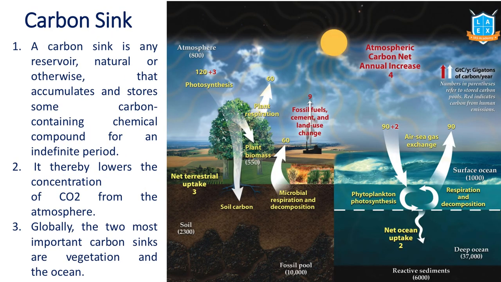Next one is carbon sink. Carbon sink means the one that absorbs the carbon. Trees absorb the carbon. The ocean and ocean surface, plankton, the phytoplanktons over the ocean surface, also absorb the carbon. These are all called carbon sinks. When we discussed the Paris Agreement and INDCs, we said that India is going to develop a carbon sink of 2.5 gigatons to 3 gigatons. That means carbon sink.